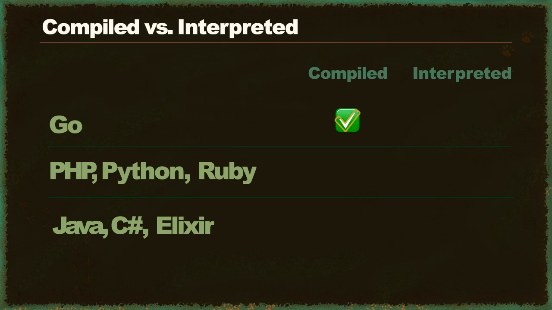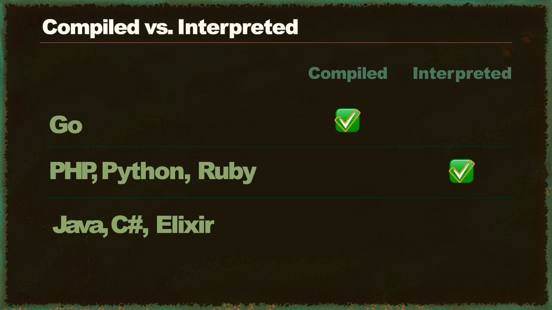On the other hand, languages like PHP, Python, and Ruby are interpreted languages, also known as scripting languages. This means that we must install a runtime environment and ship the actual source code to production. Every time we run our program in production, the runtime will parse the source code, turn it into machine code, and then execute it. And that's why interpreted languages are generally slower than compiled languages.